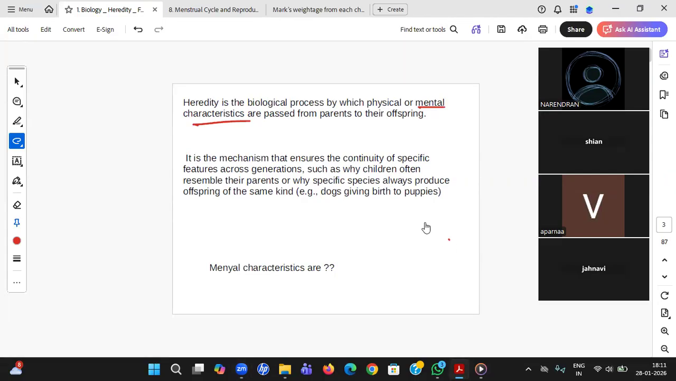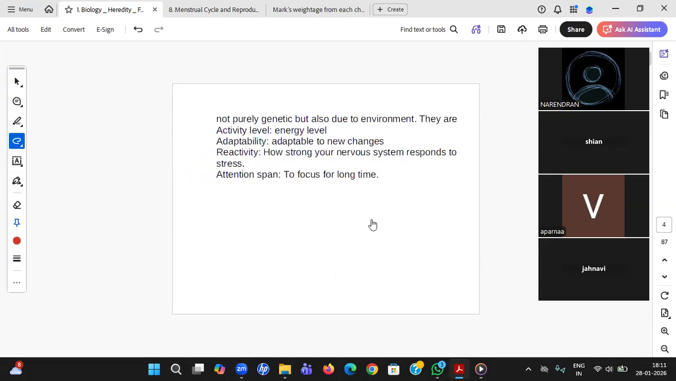Okay. So you said something, and even though you said right, it is not purely genetic, Jahnavi. Definitely, genetics is involved, but not purely genetic. Definitely, some environmental factors will also come into the picture.